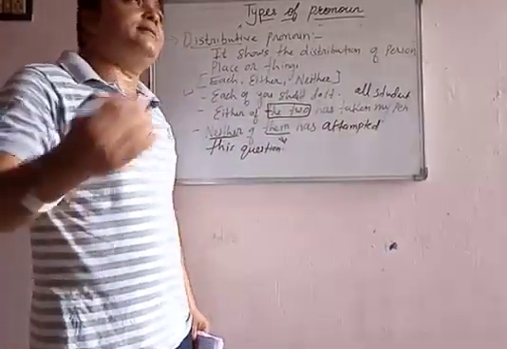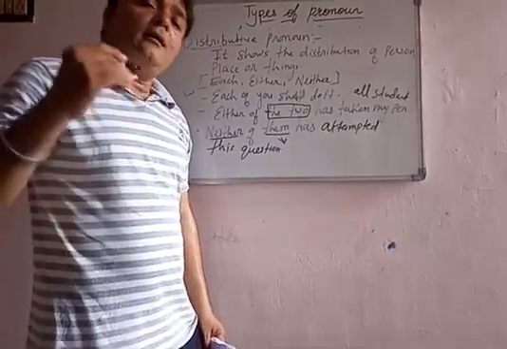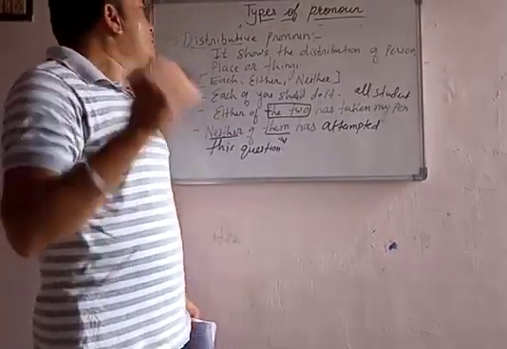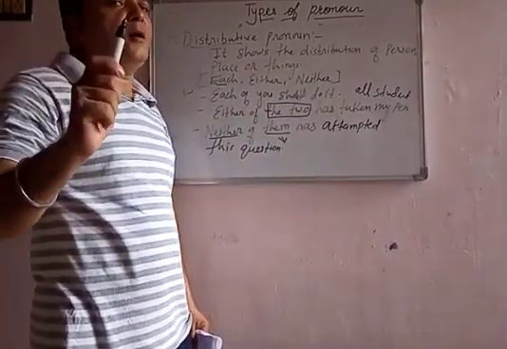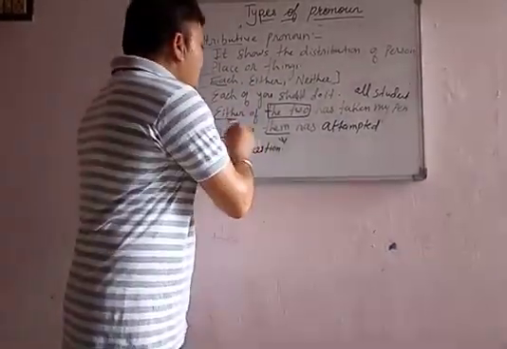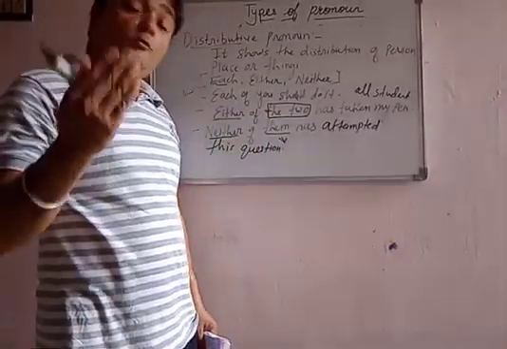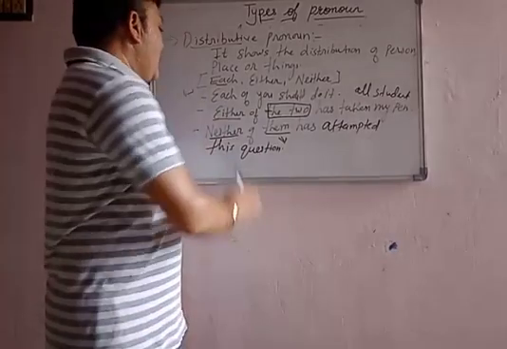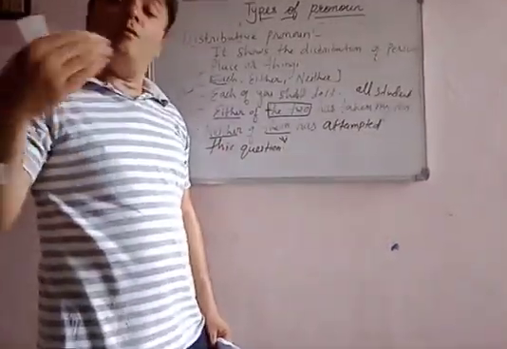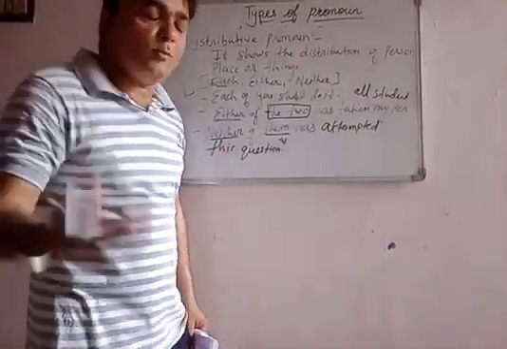Some may say किसी ने भी ये question attempt नहीं किया. So we are using each for a particular person. Either is used when only two persons are there, and neither is used for more than two persons.